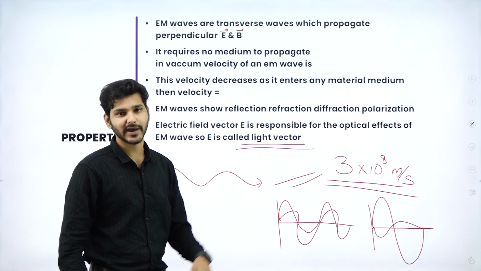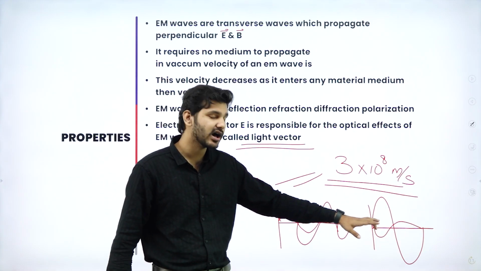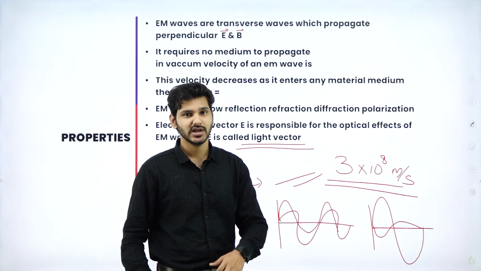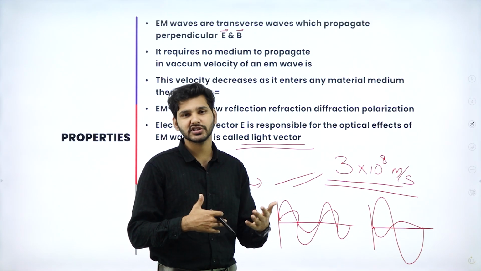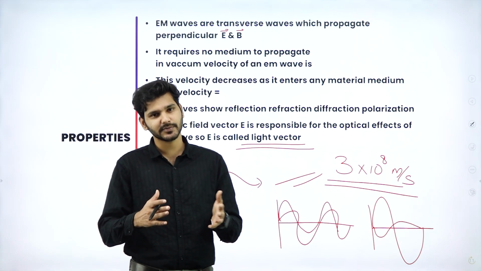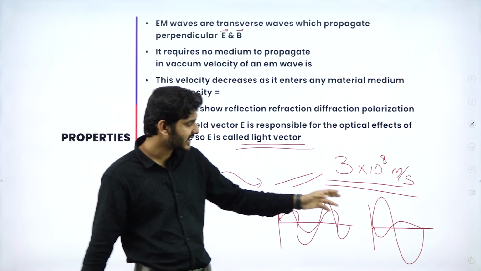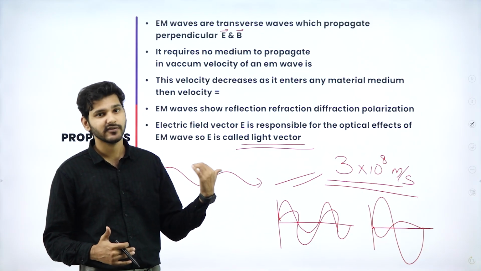They are not equal in magnitude. In real life, they are not equal in magnitude and the wavelengths are not this clear. It is actually an effect of superposition of many other waves. So this is not an actual representation, it's an ideal representation. In that also, the electric field will be dominating. That is why we call it a light vector.